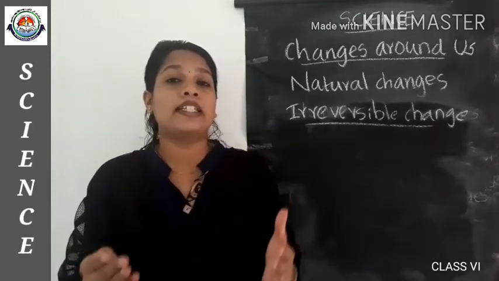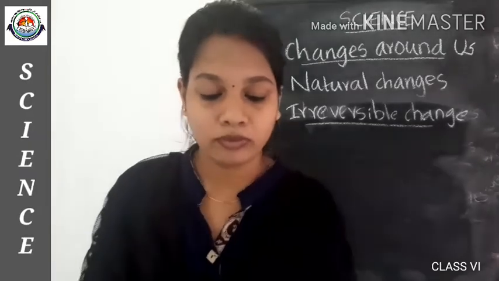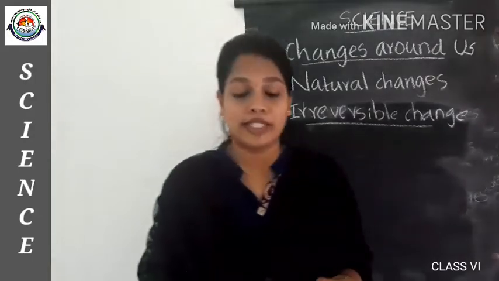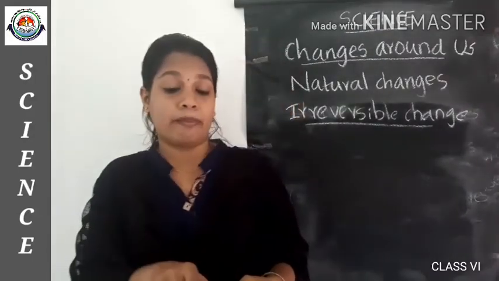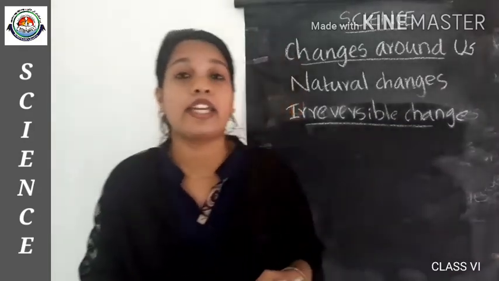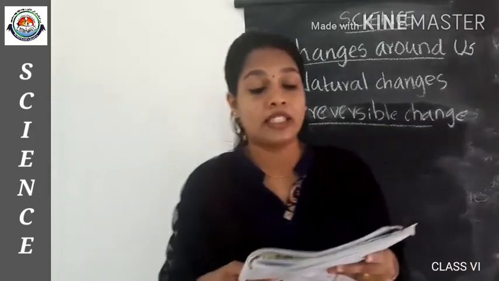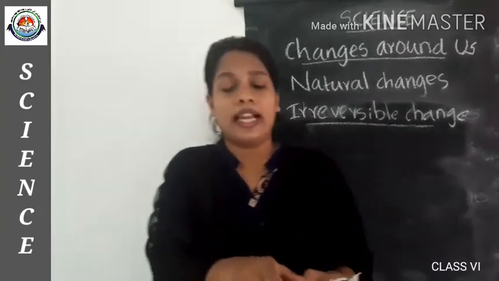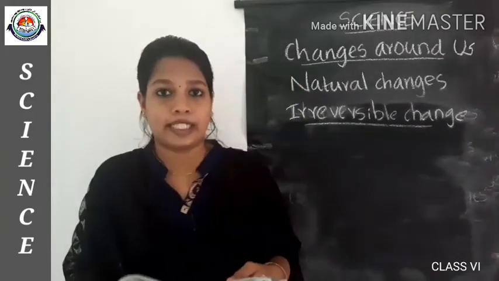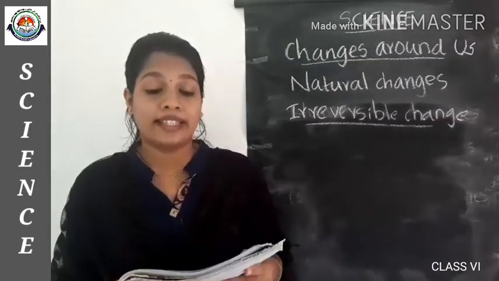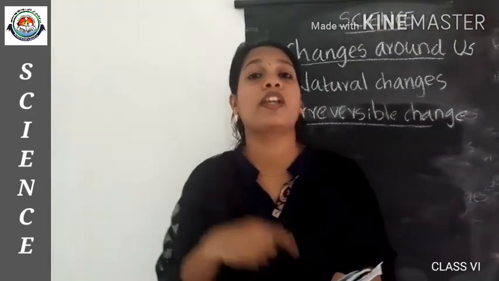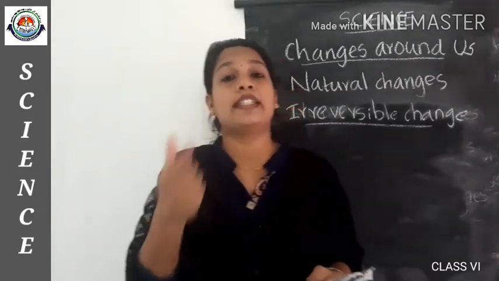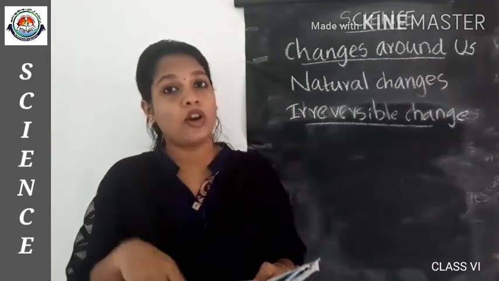And there is a table in your textbook, table 6.1, reversible and irreversible changes. There are many changes given, like raw egg into boiled egg, batter into idli, then wet cloth into dried cloth. So like that many changes are given in your textbook, and you have to find whether these processes can be reversed or not. So you can write it here. Is it yes or no? Can it be reversed or no?